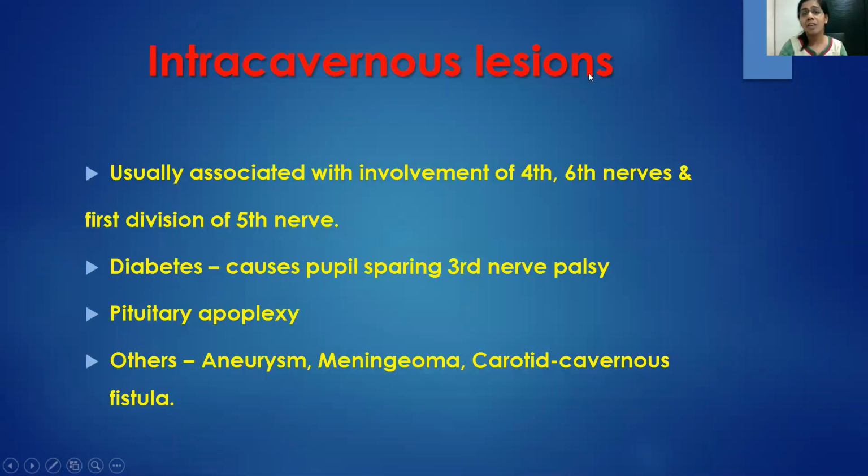Then we have intracavernous lesions. We would not have an isolated nerve palsy, but we would have involvement of the fourth, sixth, and first division of the fifth nerve. Diabetes is an important cause. Pituitary apoplexy, aneurysms, meningioma, and carotid cavernous fistula are the other causes.